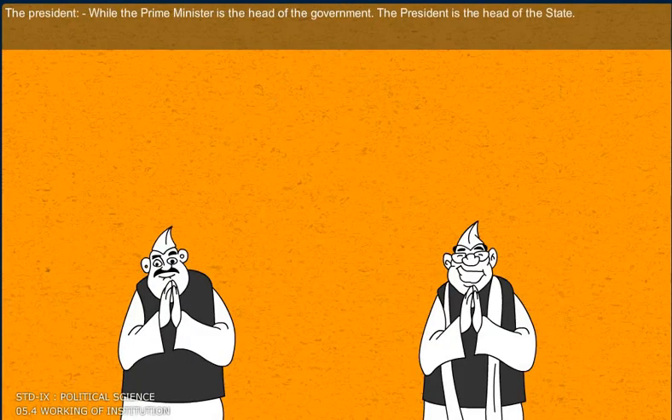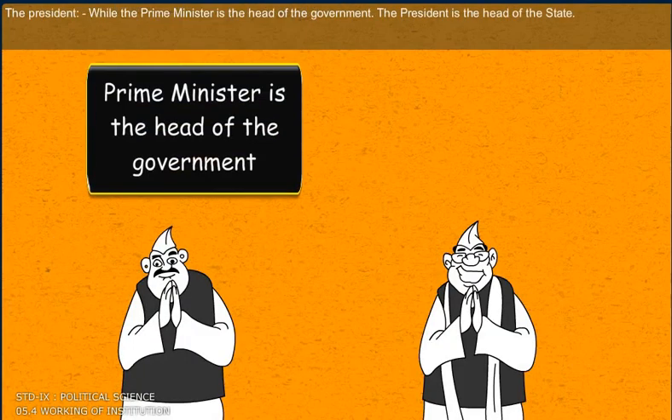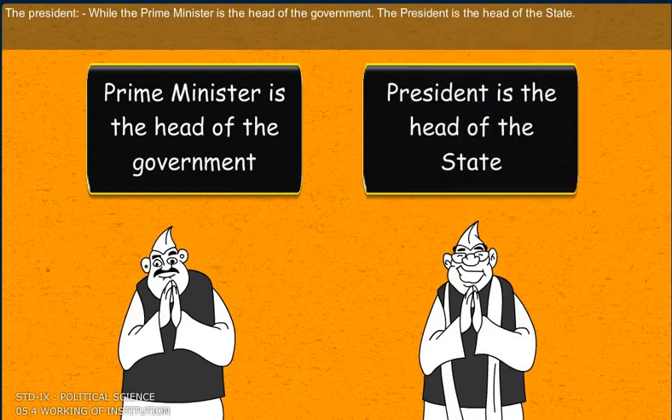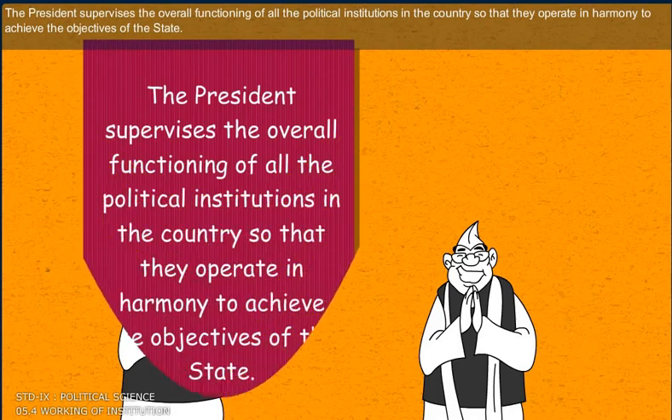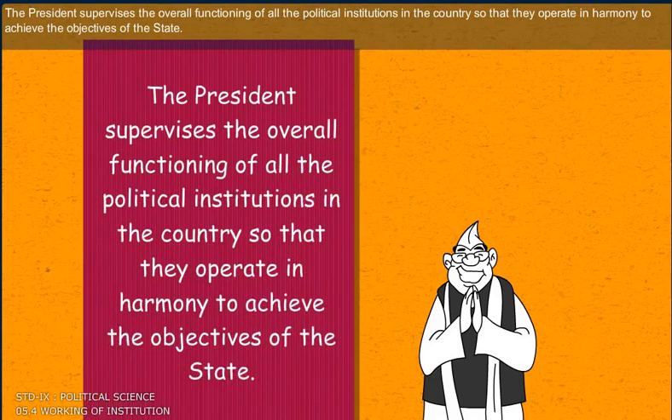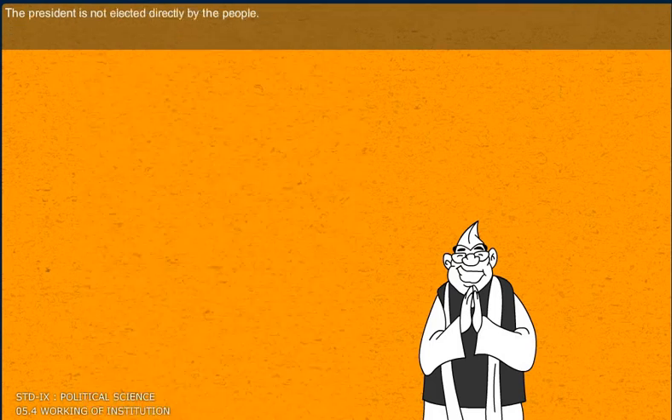The President. While the Prime Minister is the head of the government, the President is the head of the state. The President supervises the overall functioning of all the political institutions in the country so that they operate in harmony to achieve the objectives of the state. The President is not elected directly by the people.